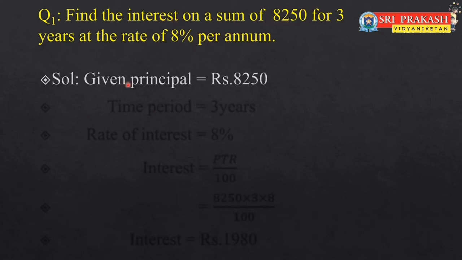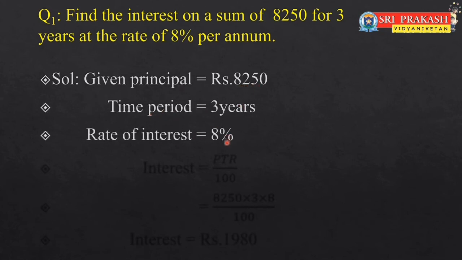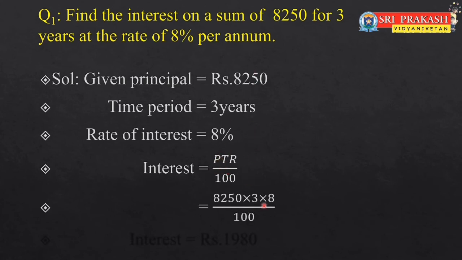So given principal is 8250 rupees, time period is 3 years, rate of interest is 8%. So what is the simple interest formula? It is PTR by 100. So what is P? 8250, time period 3 years, rate of interest 8 by 100. By doing cancellation and simplest form, we will get interest equal to 1980.